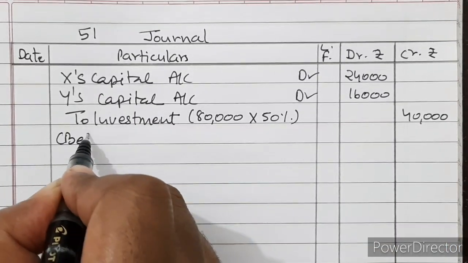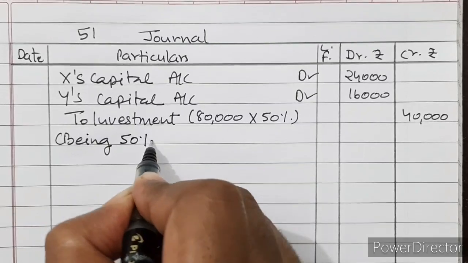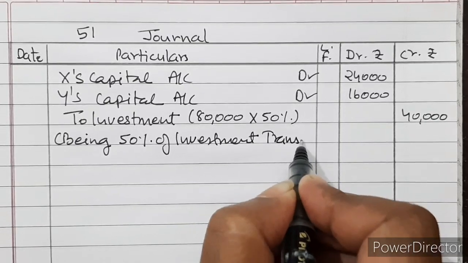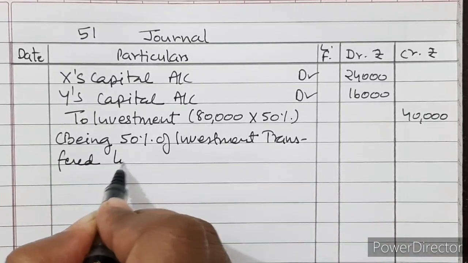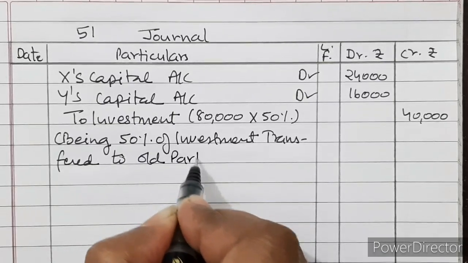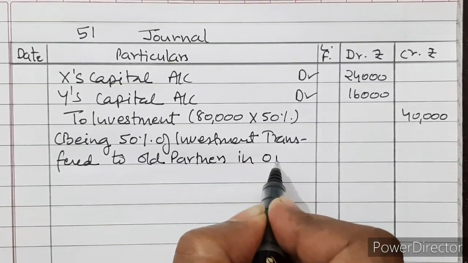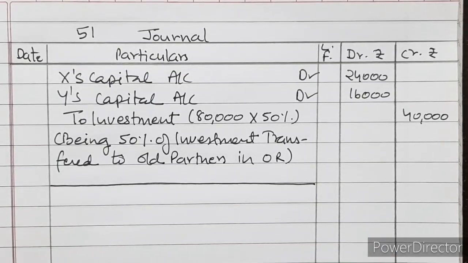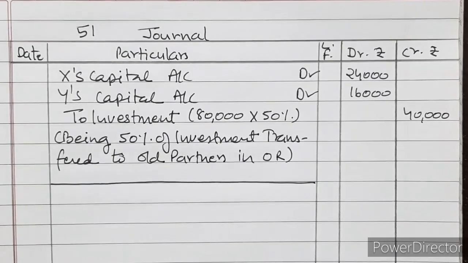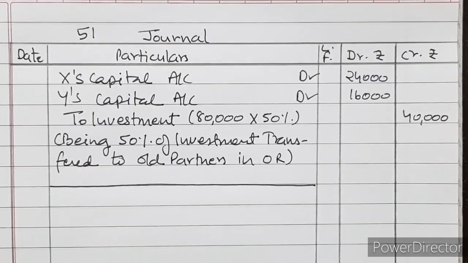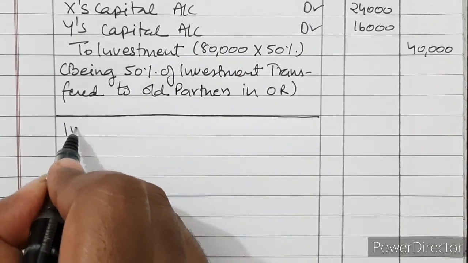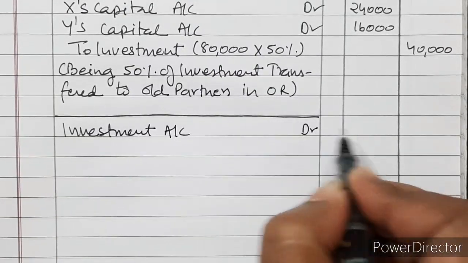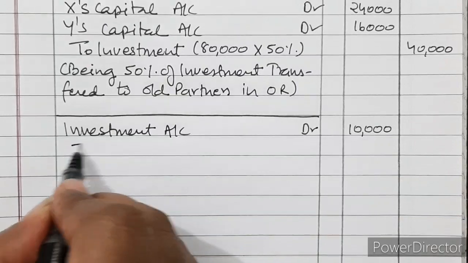Being 50% of investment transferred to old partners in old ratio. Then remaining 50% is valued at rupees 50,000. So there is an increase in the value of asset. So for that investment account debited. Investment account debited, and it is increasing by 10,000, to revaluation account.